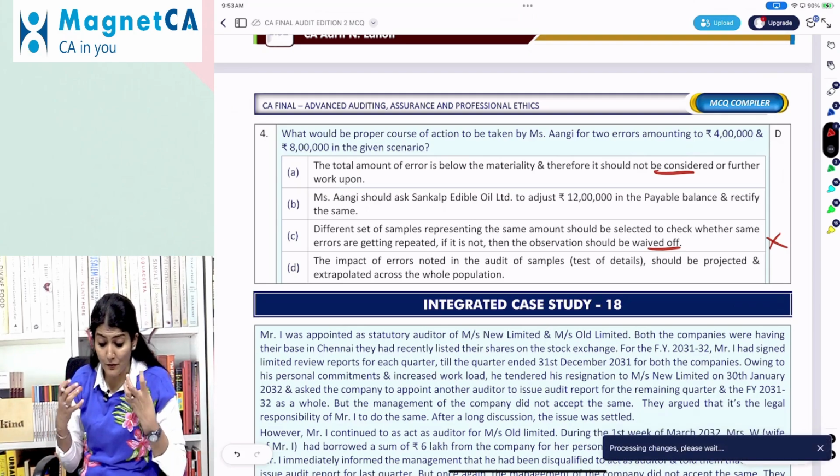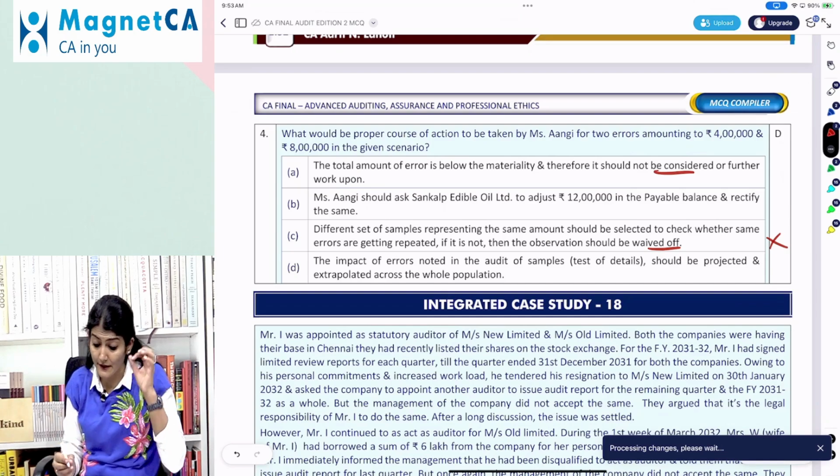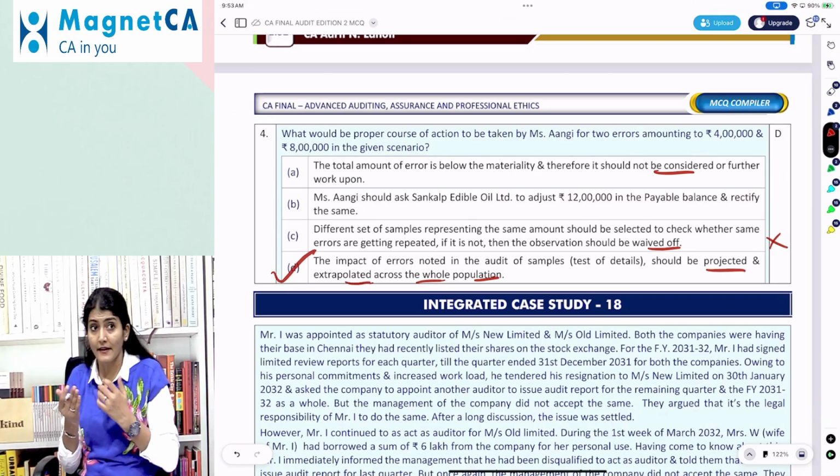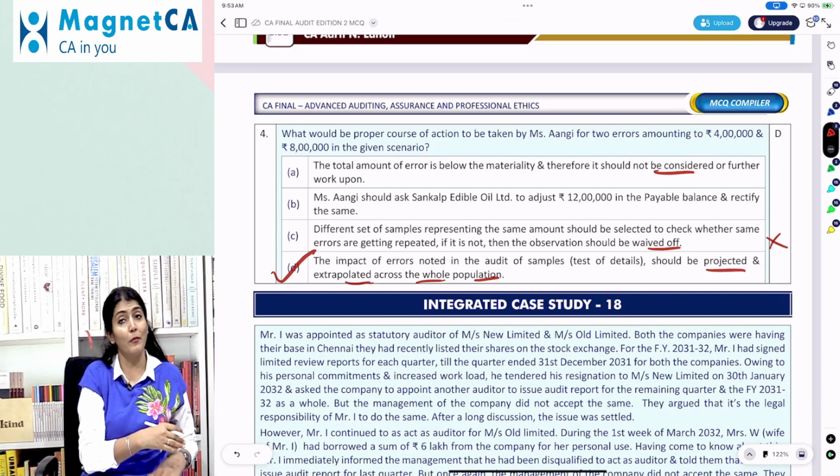The impact of errors noted in the audit of sample test of details should be projected and extrapolated across the whole population. Right? So it should be projected across the whole population.